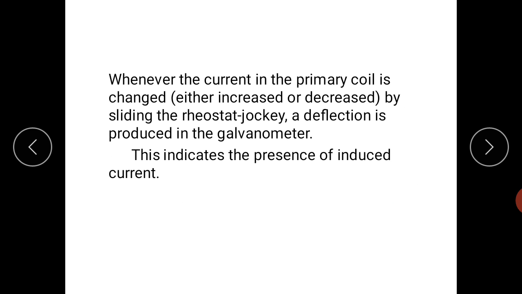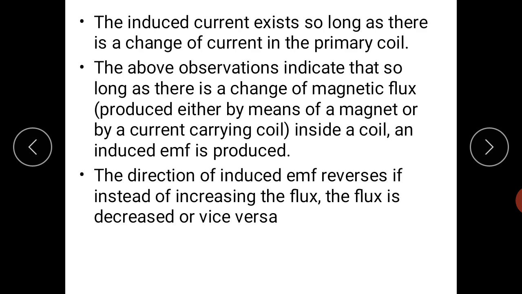Whenever the current in the primary coil is changed, either increased or decreased by sliding the rheostat jockey stick, a deflection is produced in the galvanometer, and this indicates the presence of induced current. That means with a change in the position of the magnet or a change in the current in the primary or secondary coil, induced current will be produced. Just be careful about the direction. The induced current exists so long as there is a change of current in the primary coil.